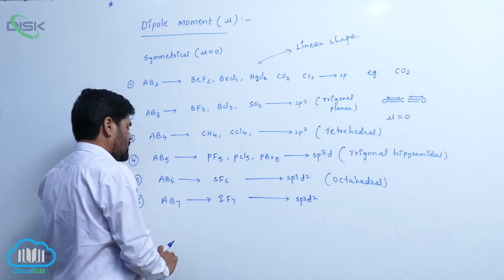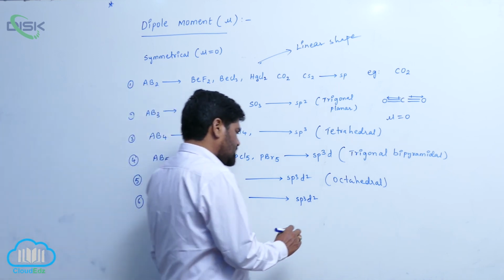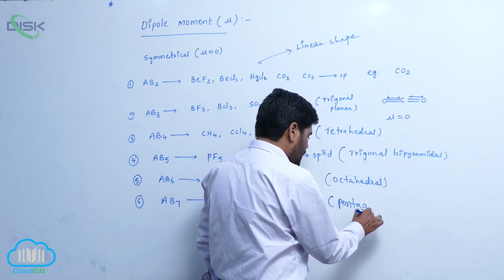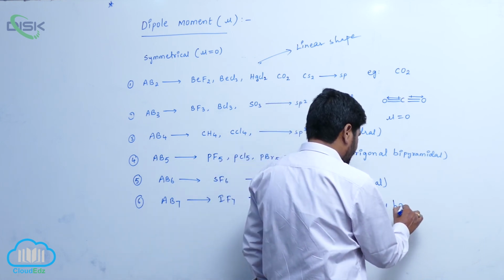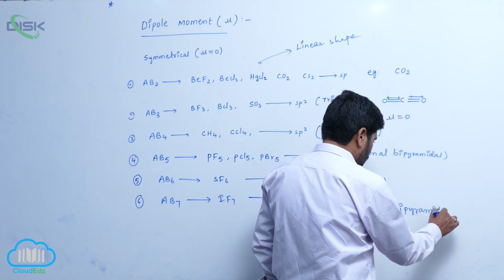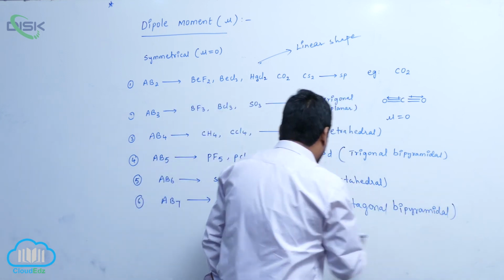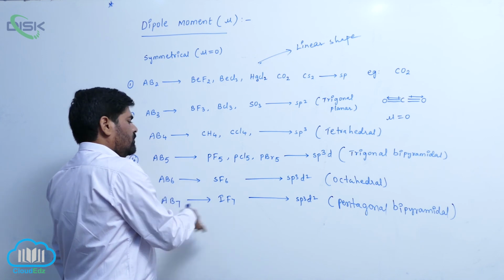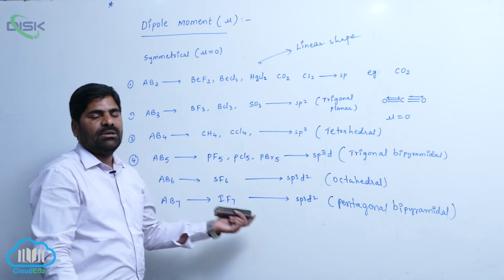So AB7 equals which one? Iodine heptafluoride. It has pentagonal bipyramidal shape. So therefore it is the only molecule of this type. It is also a symmetrical molecule.